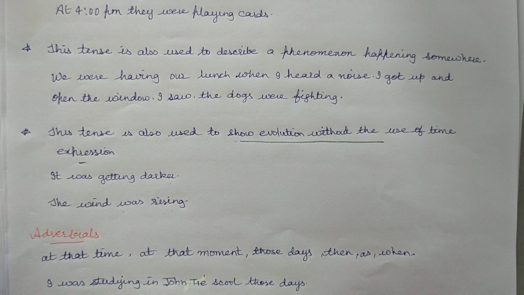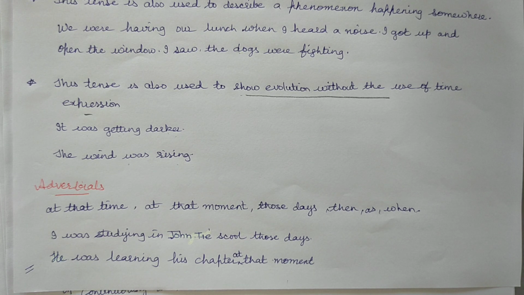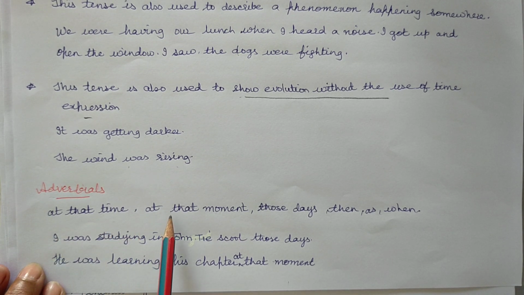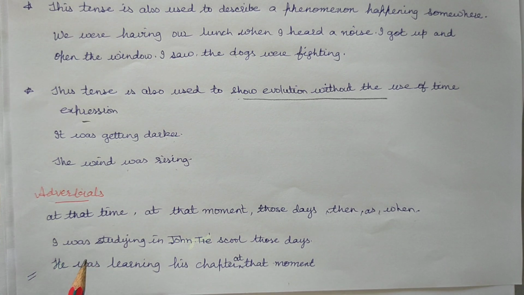So some adverbials of this tense. These type of sentences have no specific identifier, but in these sentences we use adverbials such as at that time, at that moment, those days, then, as, when.